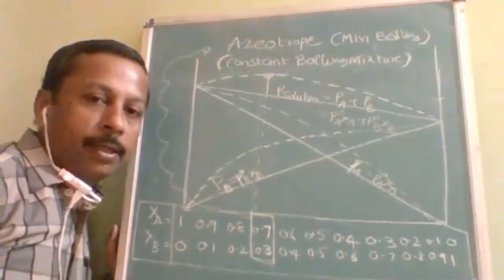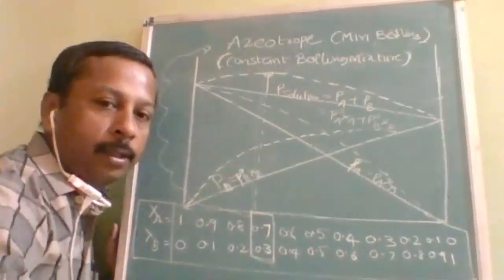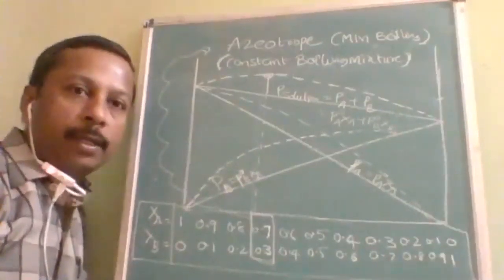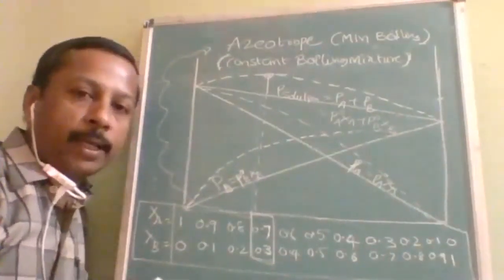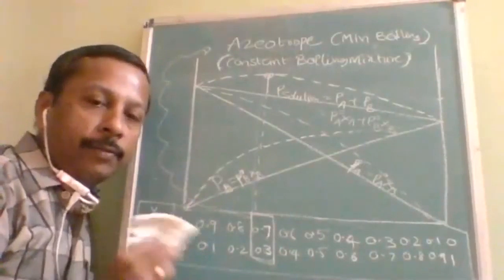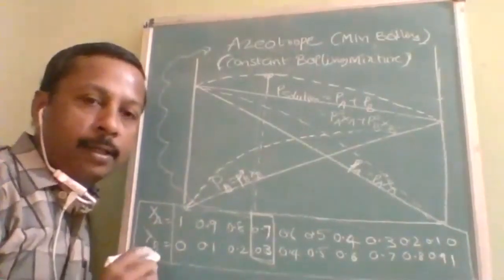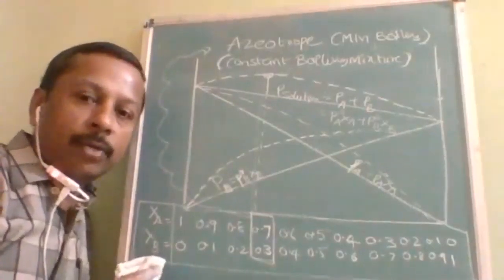Is it understood, students? Any doubt about this? I don't think there is any doubt left over. Now, to save time, I will explain the graph of negative deviation with the same graph. I will make a modification, then it will be easy for you to understand.